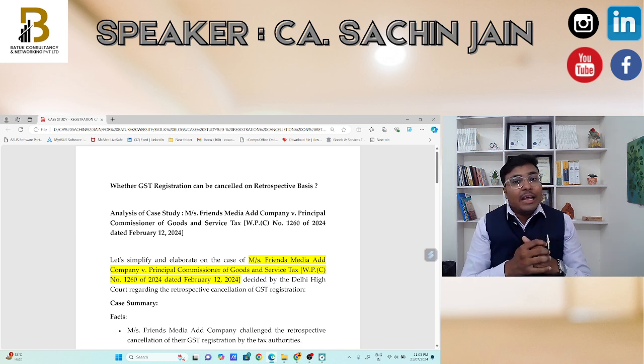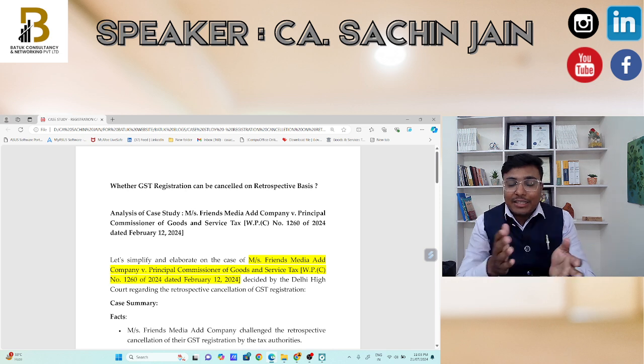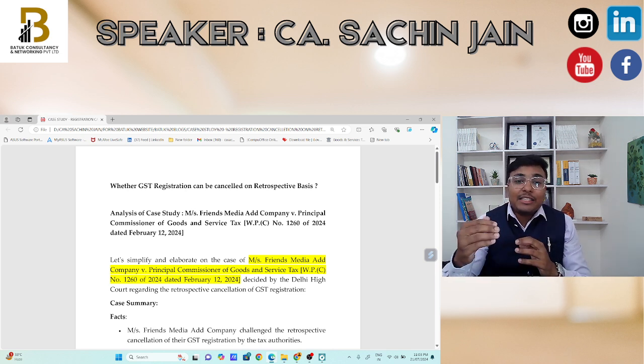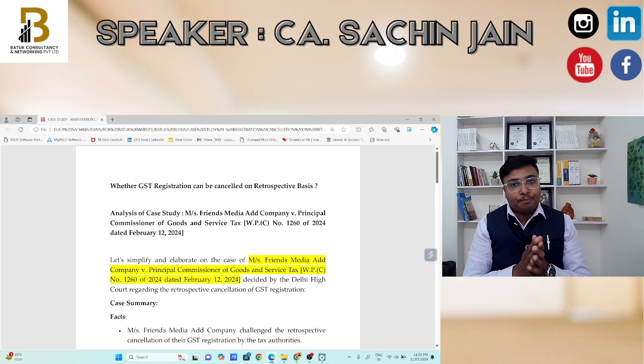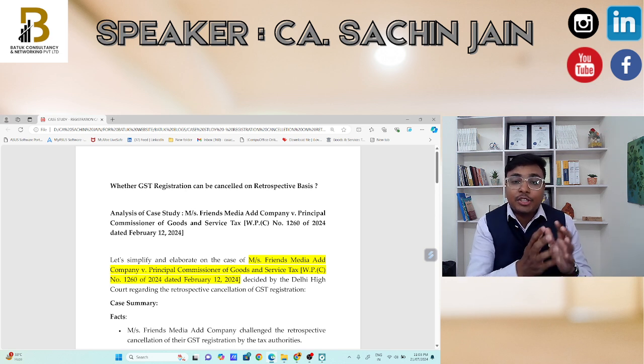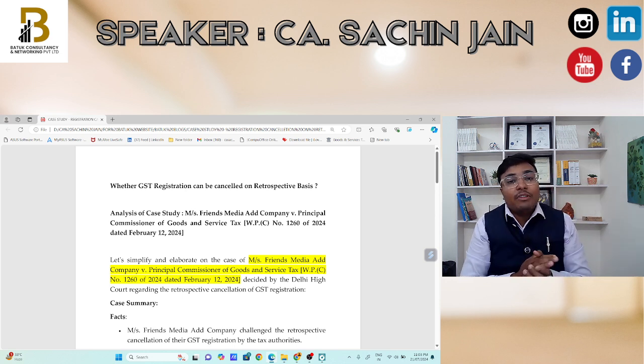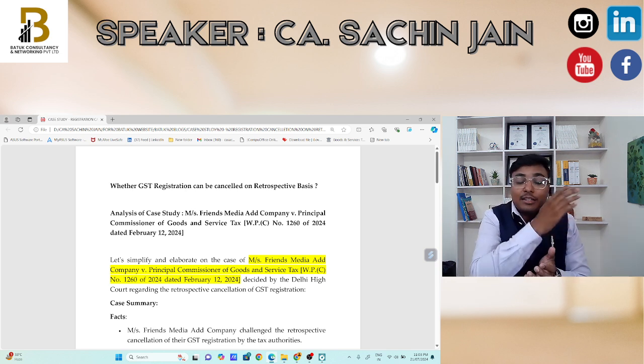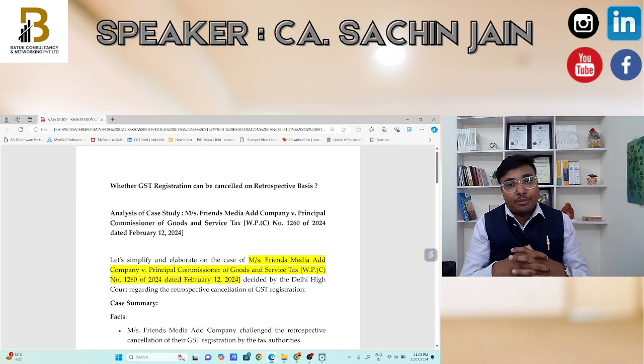First I am going to explain the scenario, and then we'll go through the particular case study. In this situation, the taxpayer has not filed the return for a period, and due to non-filing of the GST return for a certain period, the tax authority has cancelled the GST registration on a retrospective basis without providing any opportunity of being heard. The authority passed the order without giving an opportunity of being heard, and cancelled the GST registration retrospectively.